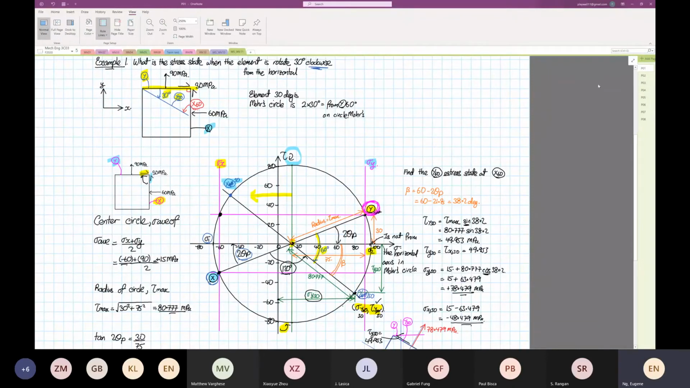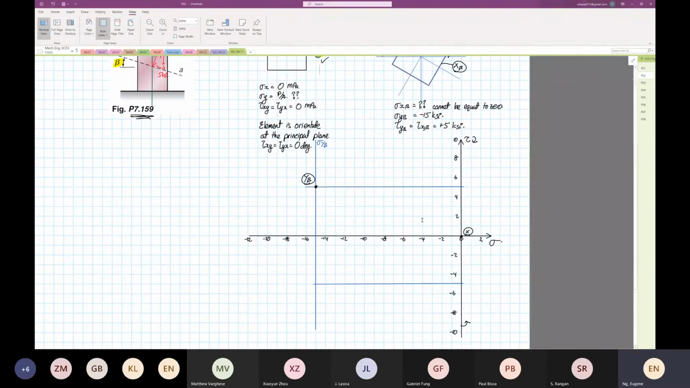But for our case now, what you see is point Y beta is here, and point X did not cross below the shear stress which is equal to 0. So now, how do we solve a problem like this?